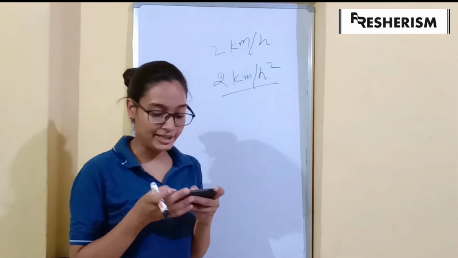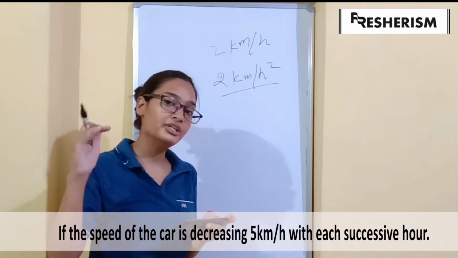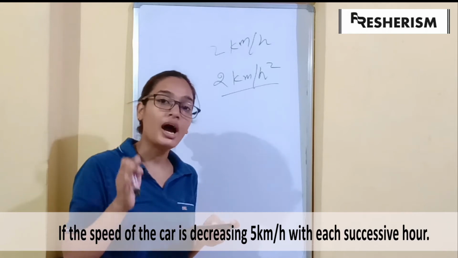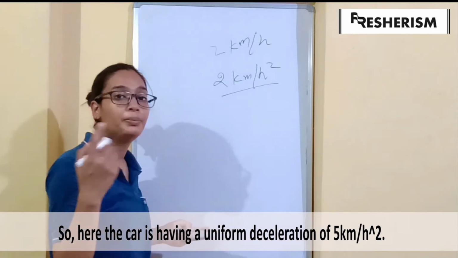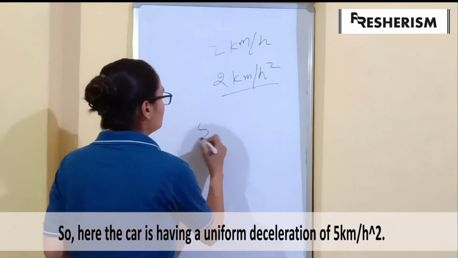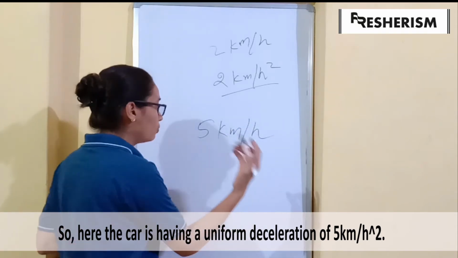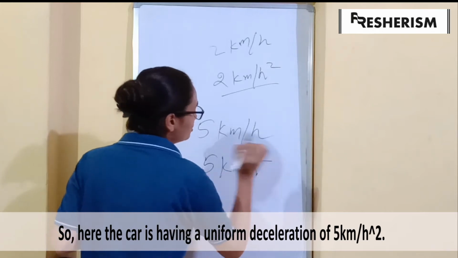Similarly, if the speed of a car decreases 5 kilometers per hour in each successive hour, then the car will be having a uniform deceleration of 5 kilometers per hour square. The speed was decreasing 5 kilometers per hour, so the uniform deceleration will be 5 kilometers per hour square.